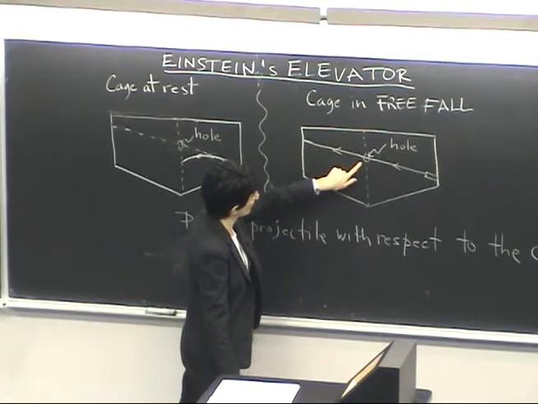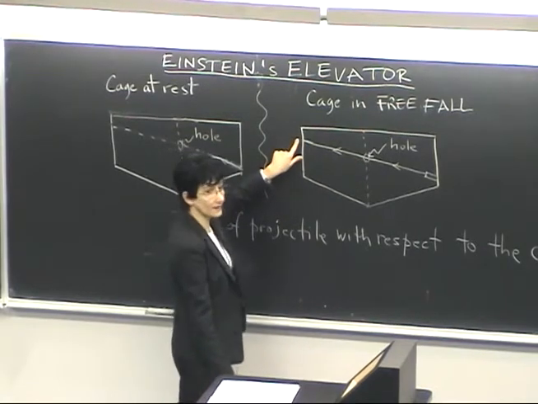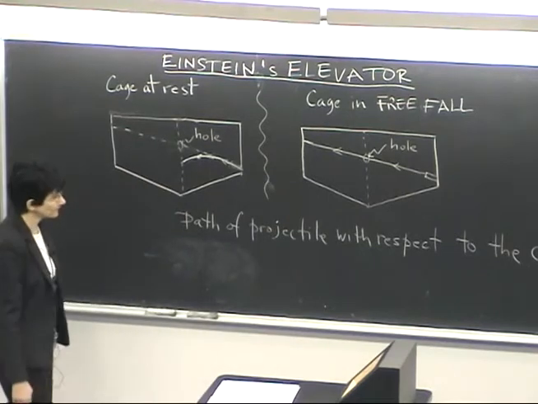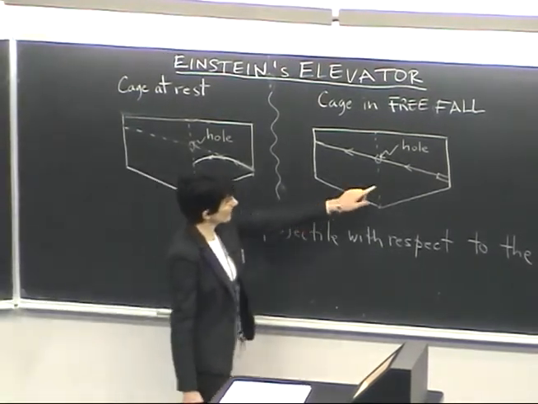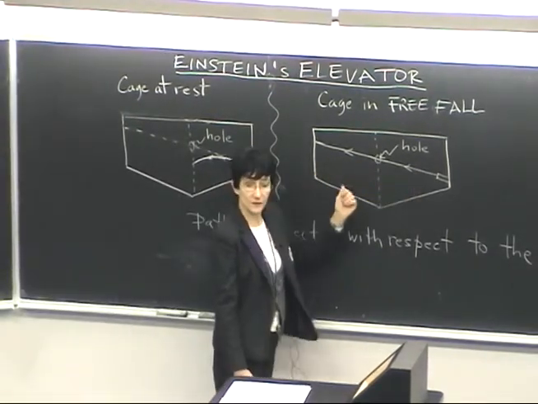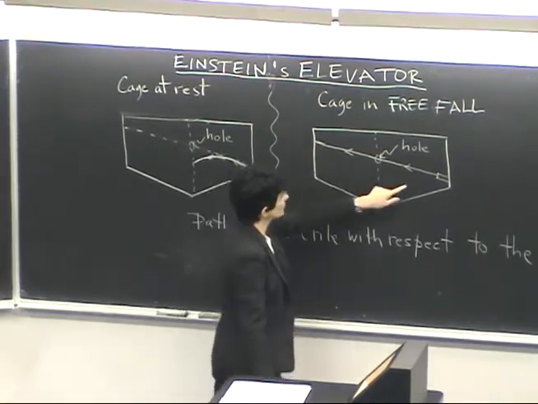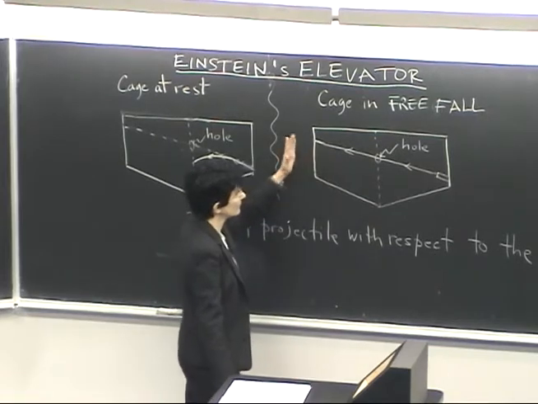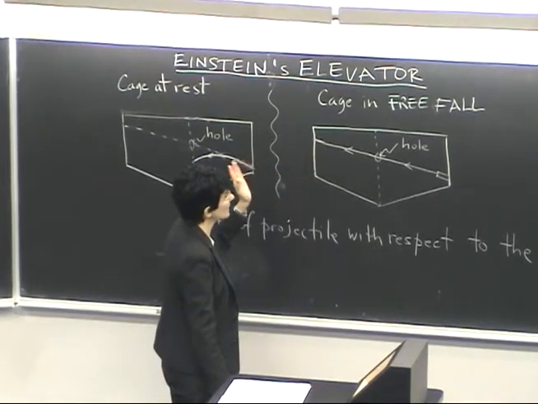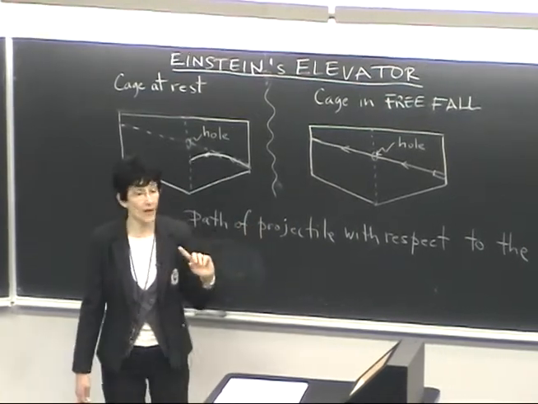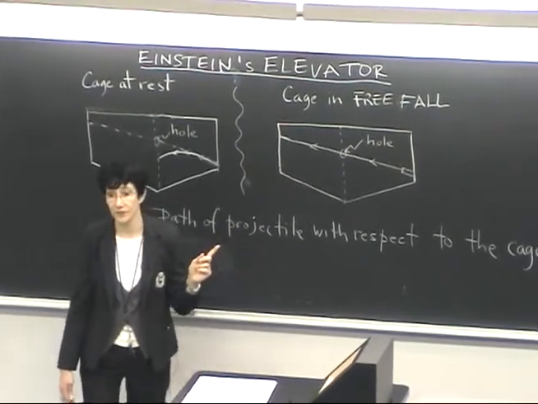It goes through the hole, and it can be collected on the other side in a little net. A straight path is what we expect if there are no forces. So the projectile path with respect to the cage is as if there were no gravitational forces whatsoever.